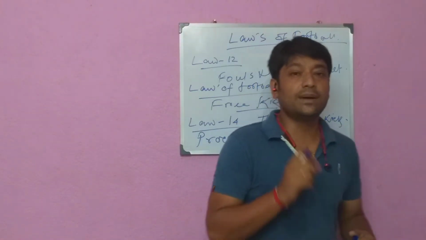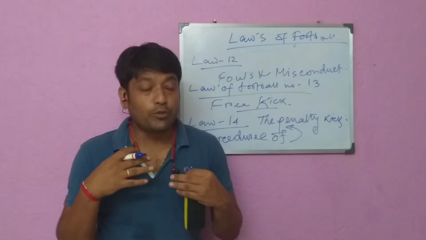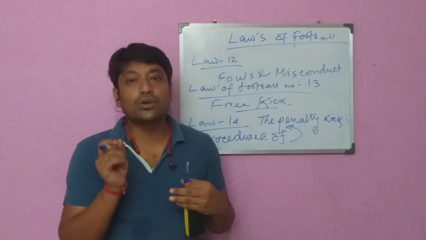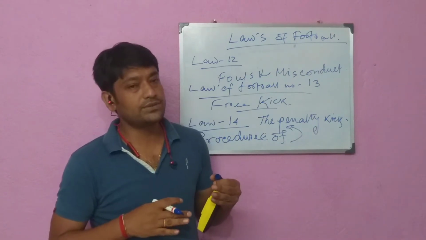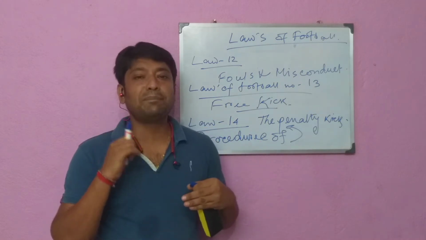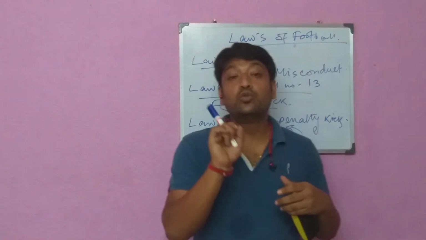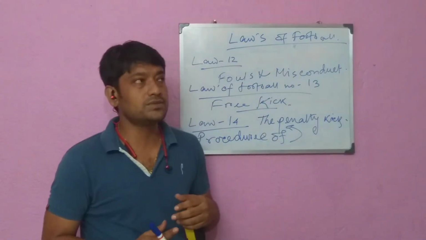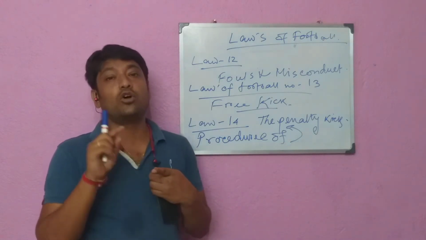Look students, the ball must be stationary on the penalty mark, and the goal posts, crossbar and goal net must not be moving. Understood? And look, the player taking the penalty kick must be clearly identified. Understood? And the defending goalkeeper must remain on the goal line,